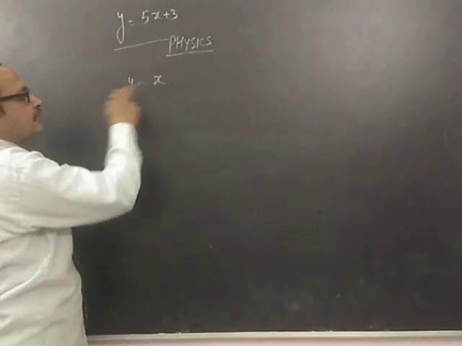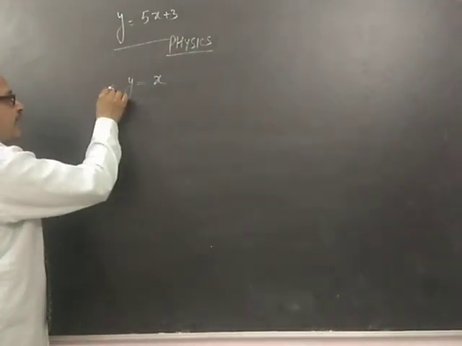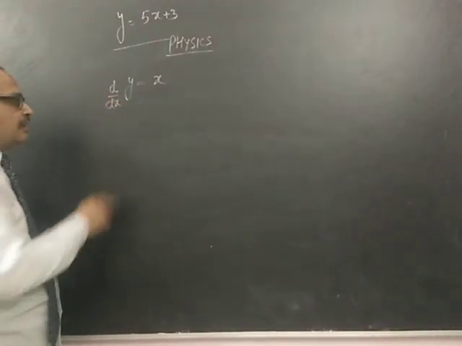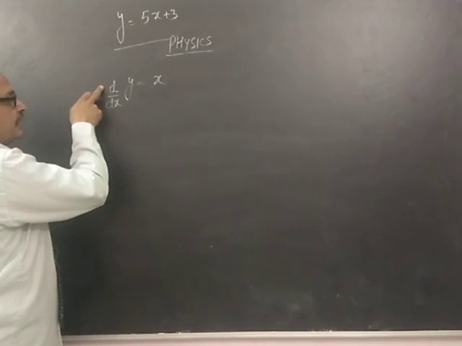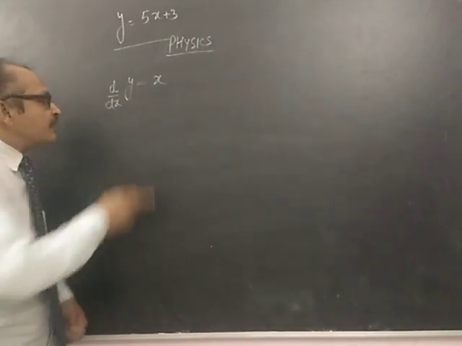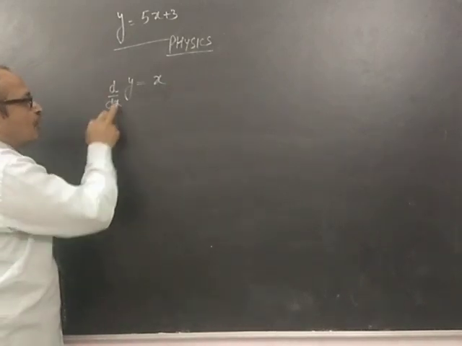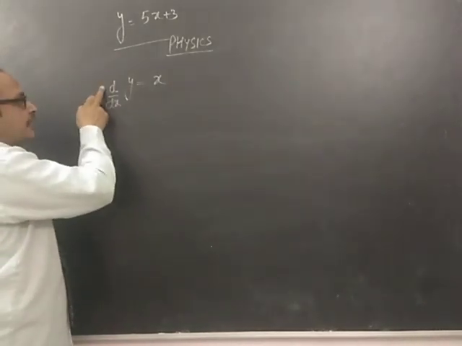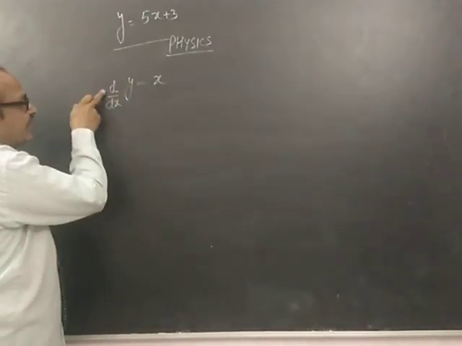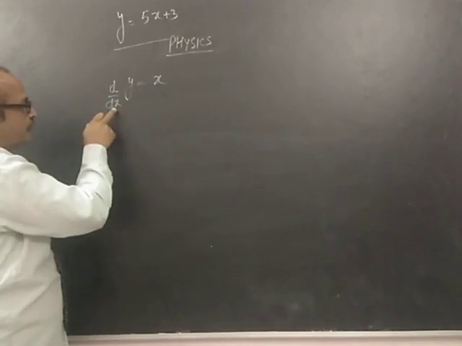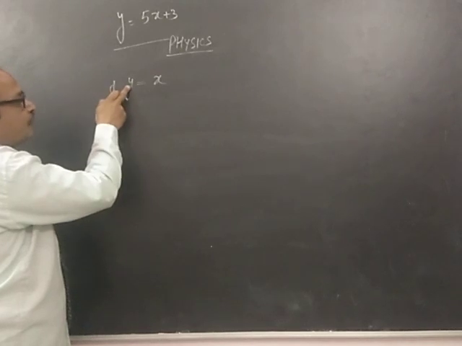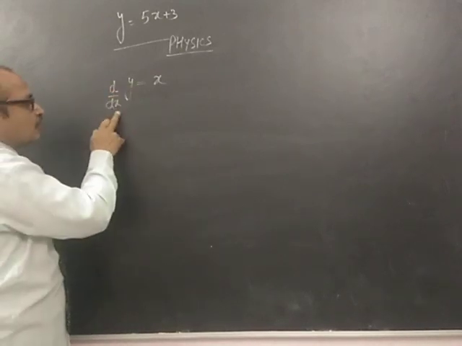When I write dy dx, how do you read it? How will you speak it out? dy dx of y, that is, derivative of y with respect to x.